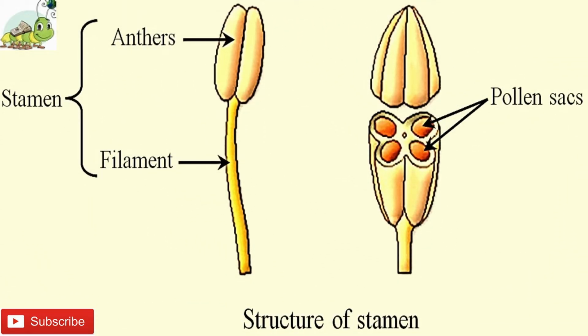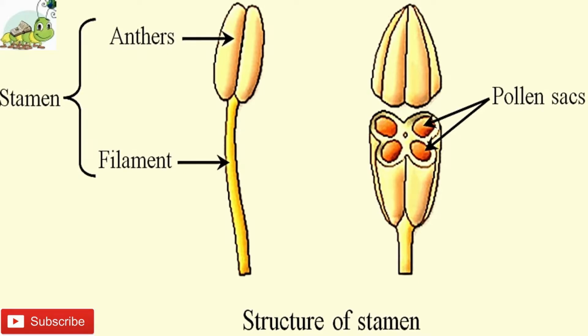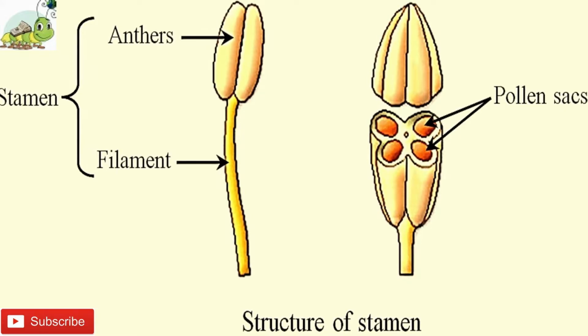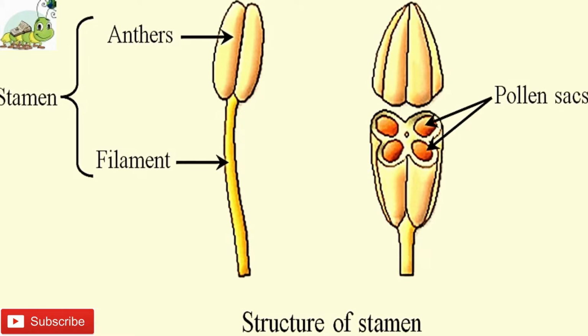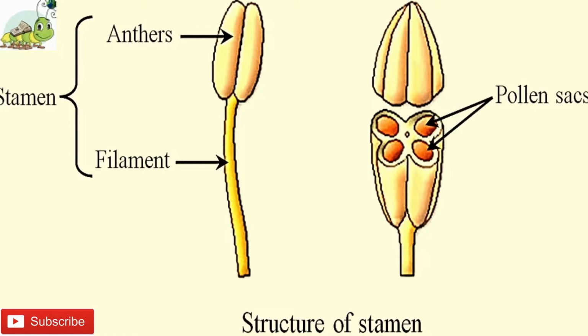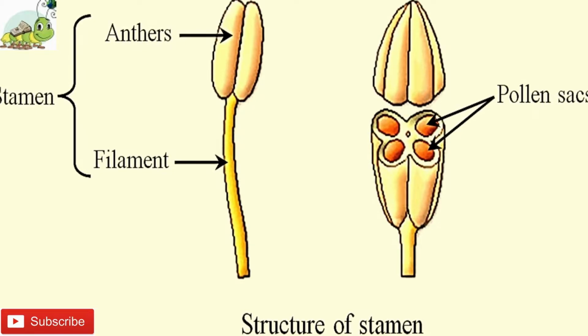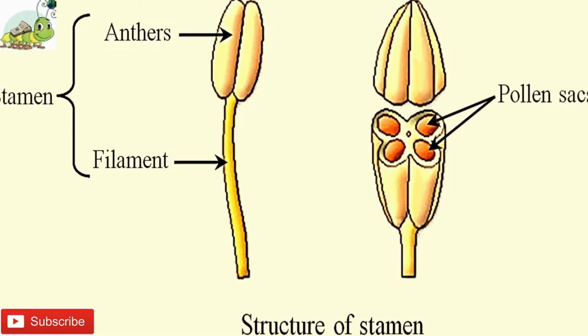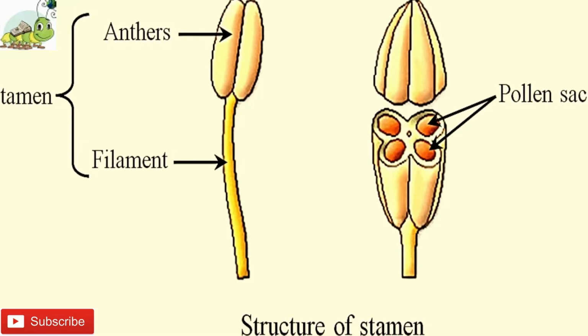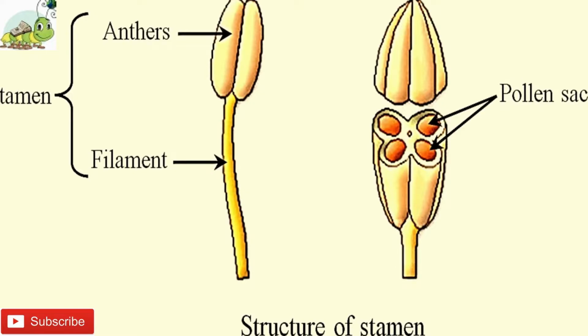Number 4. Stamen. Stamen is the male reproductive organ of a plant. It consists of 2 parts. Number 1, filament, and another is anther. Filament is a long thread-like structure topped by a single enlarged cylindrical or ovoid anther.